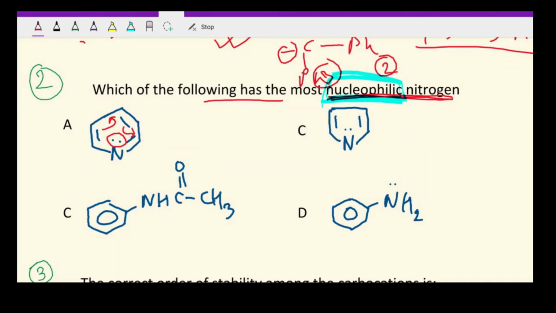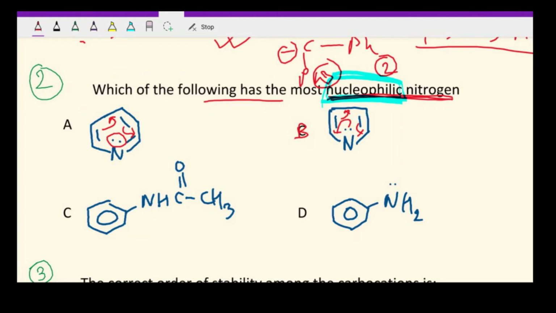So the lone pair on nitrogen here is not delocalized to that good extent. Now this will be option B. If you look at option B, here the nitrogen lone pair is delocalized. Obviously it takes part in resonance to achieve aromaticity.